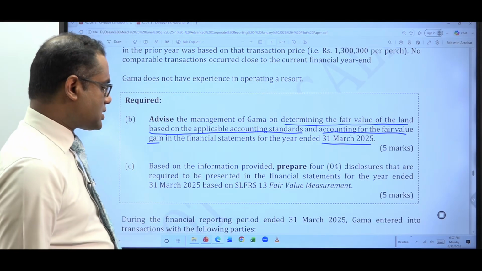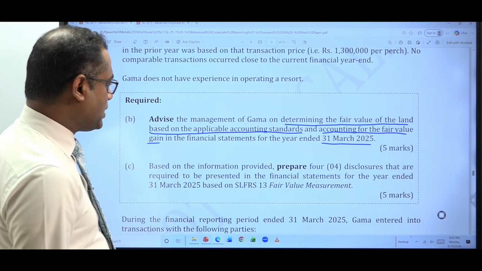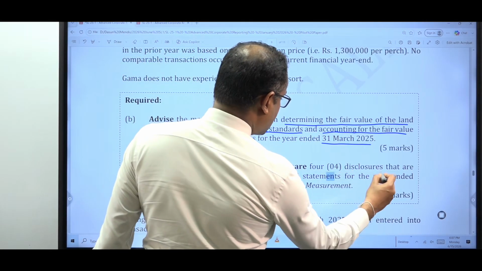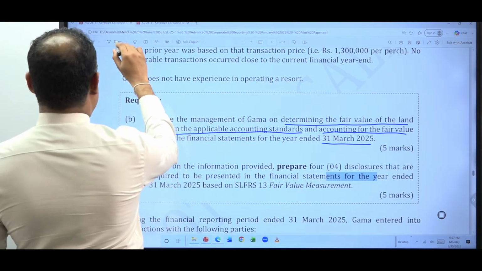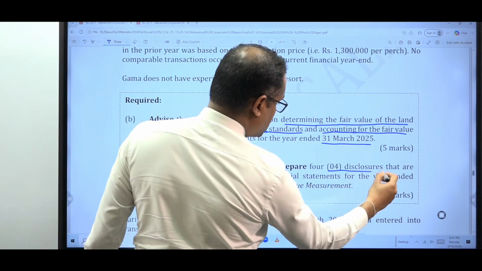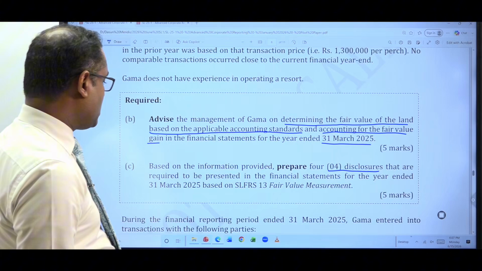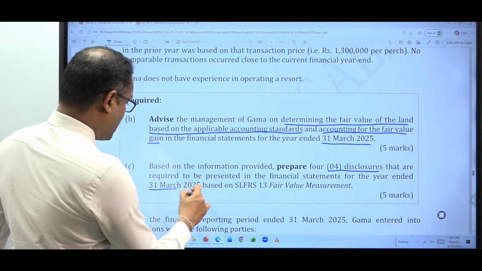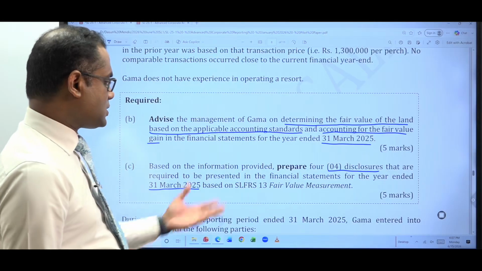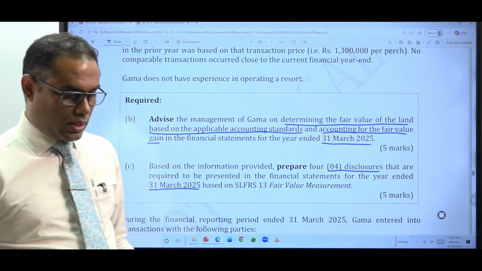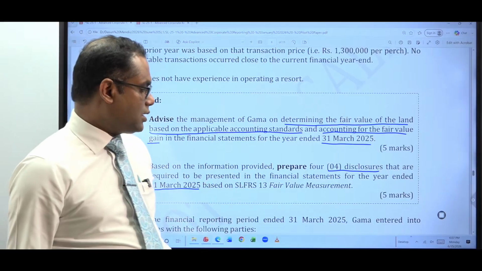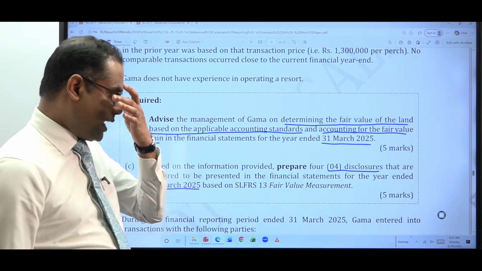As per the fair value measurement standard SL-25-1, you need to prepare how many disclosures? 4 disclosures that are to be presented in the financial statements for the year ended 31st March 2025, because this standard requires certain disclosures to be made in the financial statements in terms of the fair value measurement of assets.